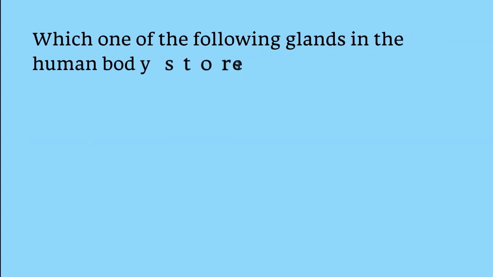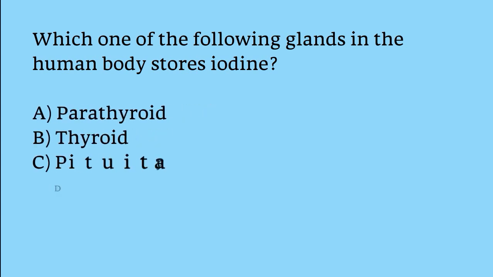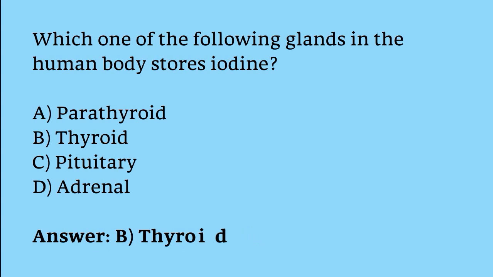Which one of the following glands in the human body stores iodine? Parathyroid, thyroid, pituitary, adrenal. The correct answer is option B. Thyroid gland in the human body stores iodine.